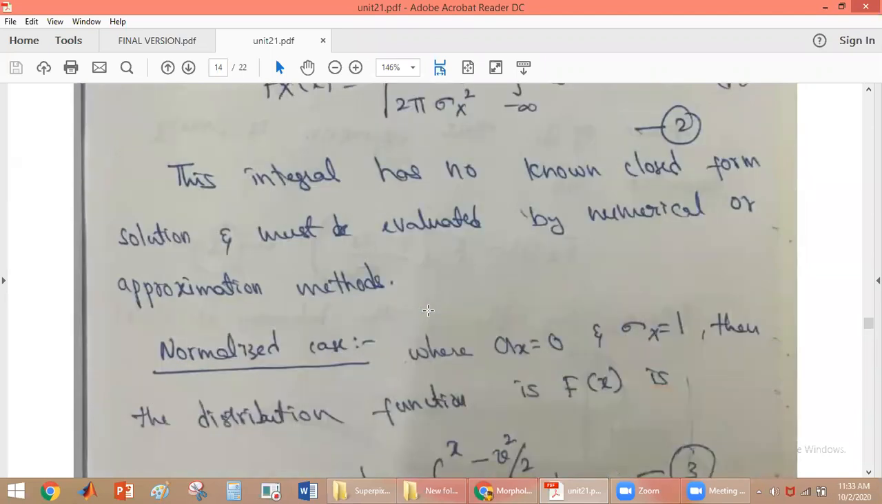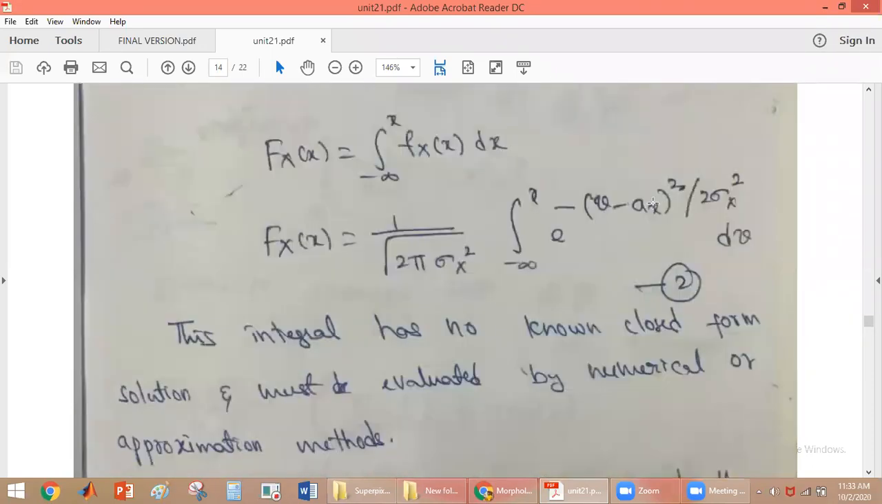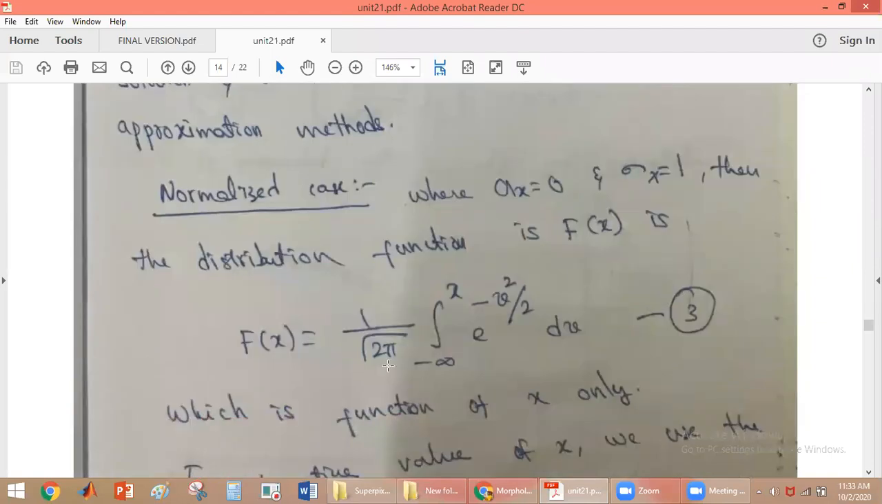Before finding the approximation method, first we will discuss what is the normalized case. In the normalized case, if ax is equal to 0 and sigma x is equal to 1, then the distribution function is called the normalized distribution function. In equation 2, substitute ax is equal to 0 and sigma x is equal to 1. Then what do we get? We get the normalized distribution function.